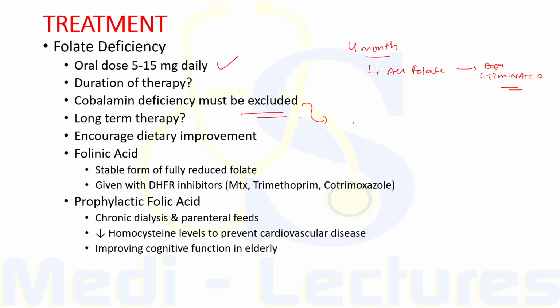because if this deficiency is present and we have treated the patient with large doses of folic acid, it will correct the anemia. But the patient will still have the neuropathy which is related to cobalamin deficiency.